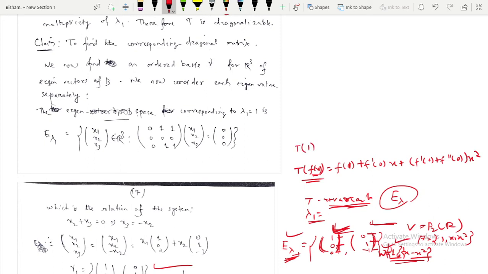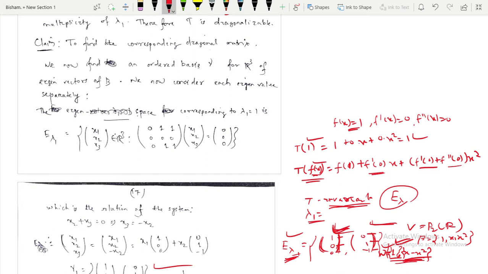So your transformation of 1 will be, in place of f of x you will put 1. Then T of 1 is, if your f of x is 1, then f of 1 will be 1, and f dash x is 0, f double dash x is also 0. So here f dash 0 will be 0, so 0 into x is 0. Similarly f double dash 0 is 0, so this is 0 into x square. So transformation of 1 is also 1.